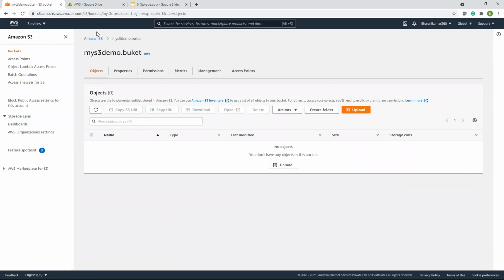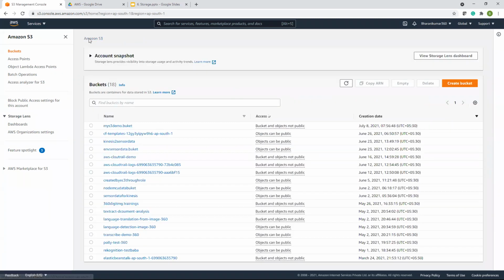And here, let me go back. I can copy the ARN of my bucket, Amazon Resource Name. For all the services which you create, there will be an Amazon Resource Name. You can copy it.